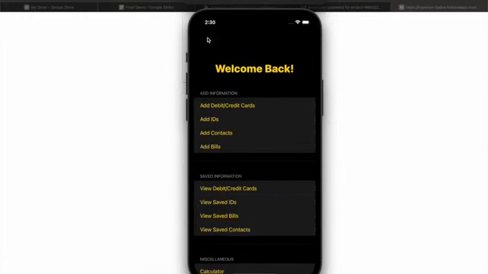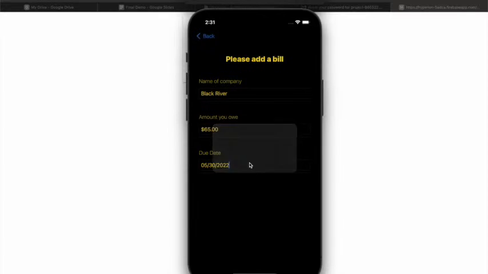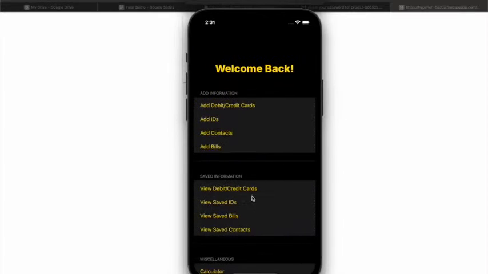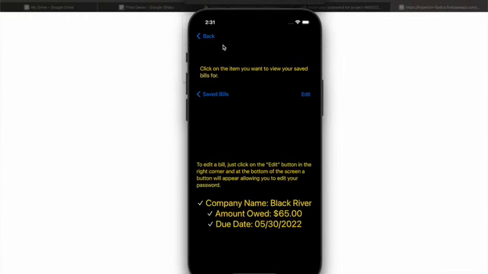Let's just say Mary has to add bills she has to pay. And she has to pay her electrical bill. So let's just say she owes Black River $65 at the end of May of this year. You add that, and then once you go back over here, you'll see that all the information is still there.